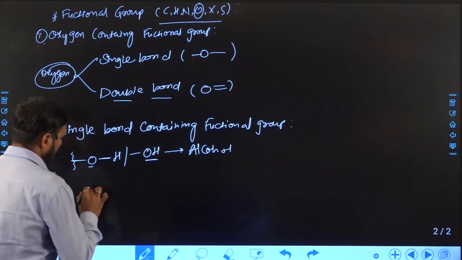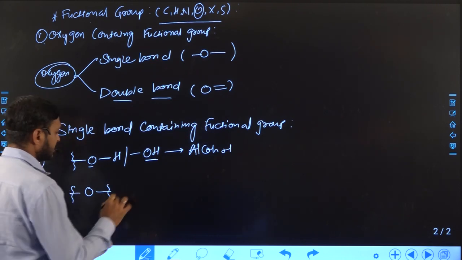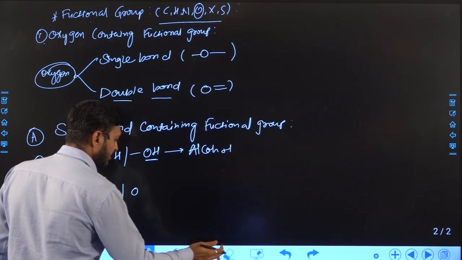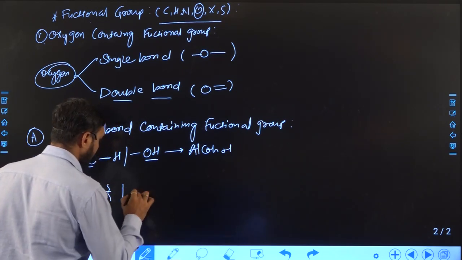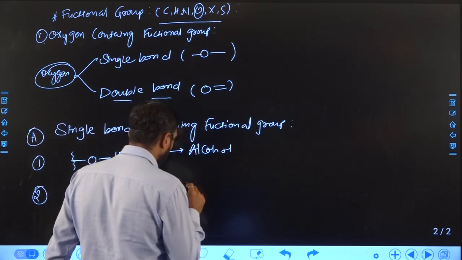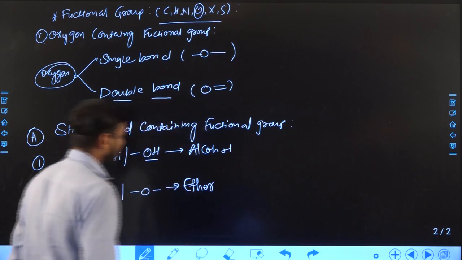Suppose oxygen is attached with both alkyl groups, or both carbon chains, or sometimes we can also write it like this. Then the functional group is known as ether.